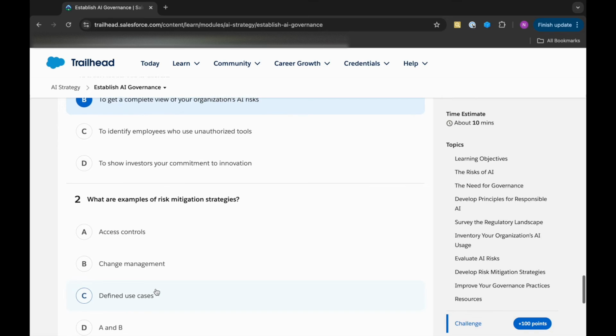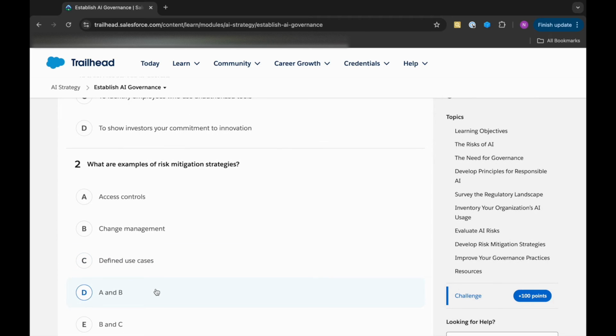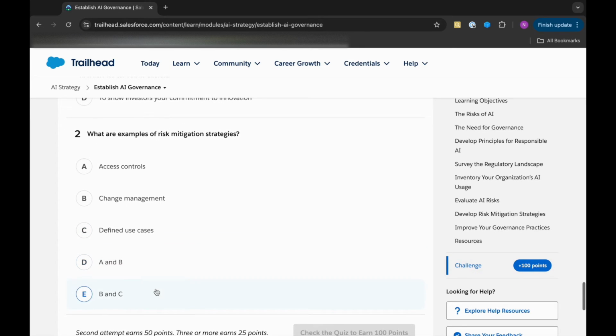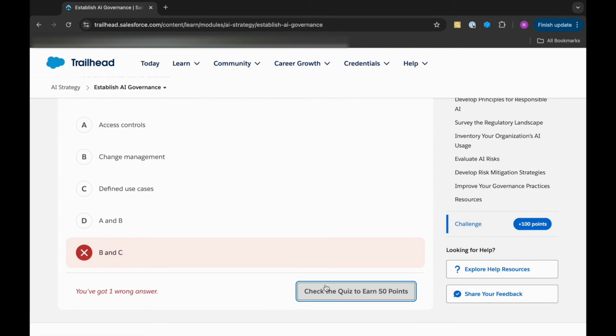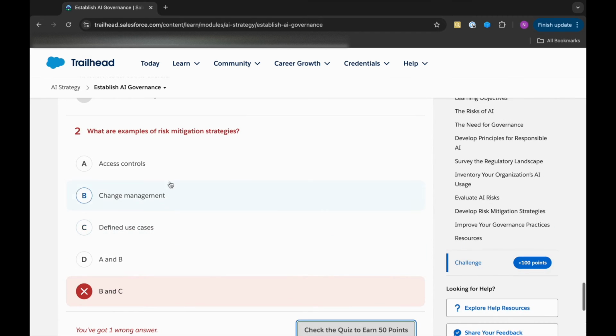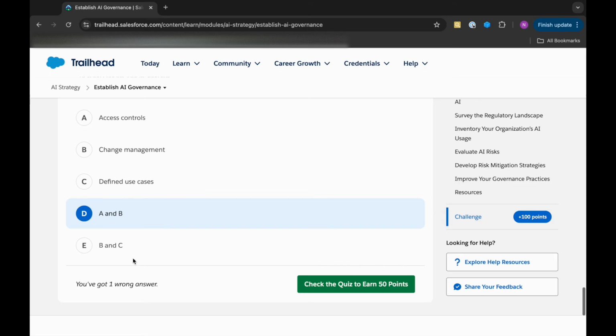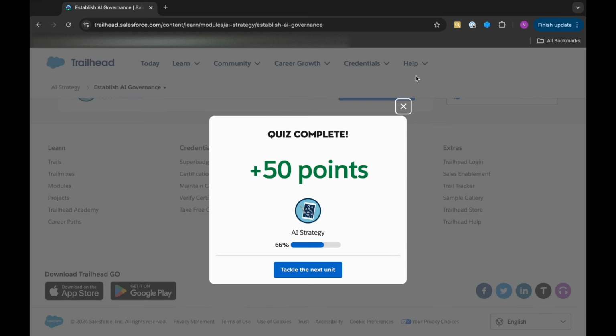Second question is, what are examples of risk mitigation strategies? First is assess control. Second is change management. Third is defined use cases. So B and C should be the correct answer, I guess. Let's check. Okay, B, change management, is correct, but defined use cases might not be a strategy. So let's check this one and it's correct.